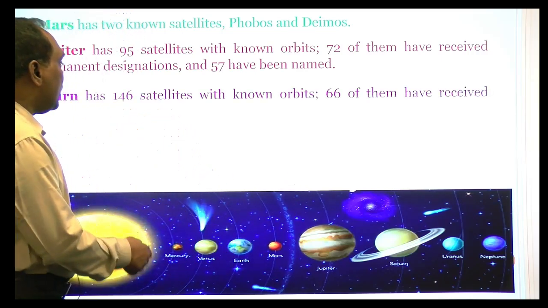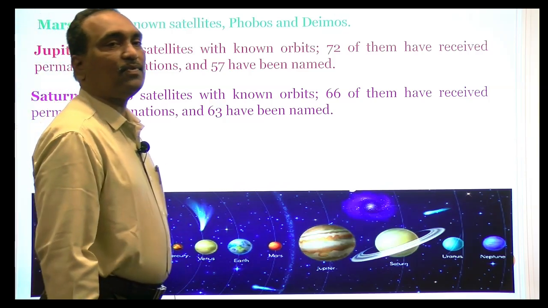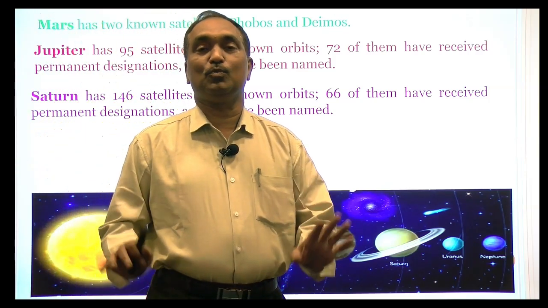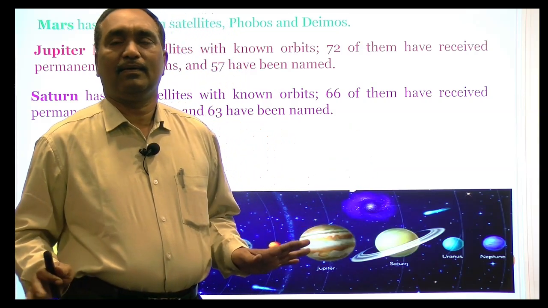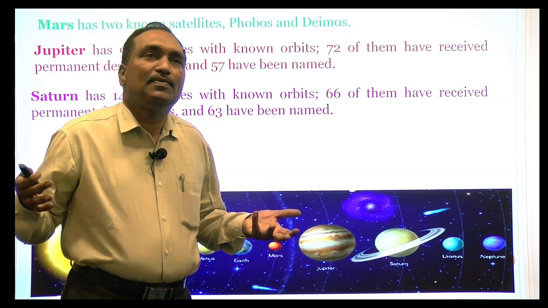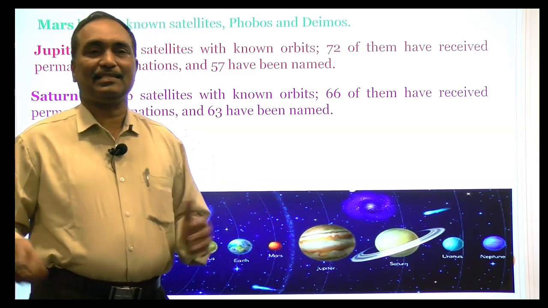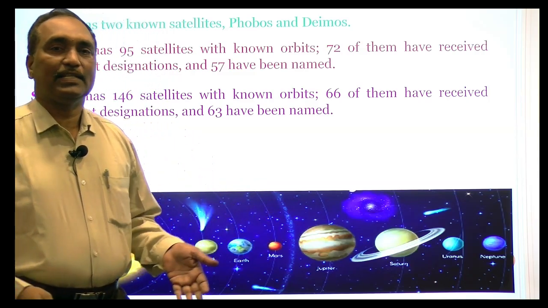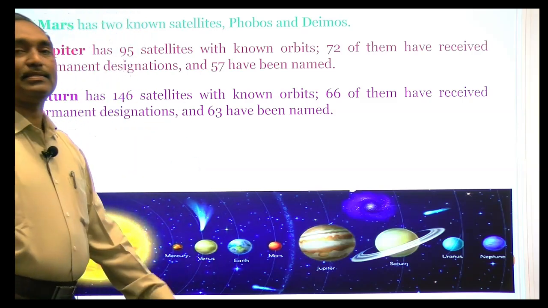Not only that, Saturn has 146 satellites. In other words, 146 moons are there, so we have very good lighting. It is just like a number of tube lights arranged in a single room. The same intensity of light we can observe on the surface of Saturn because of the 146 satellites.